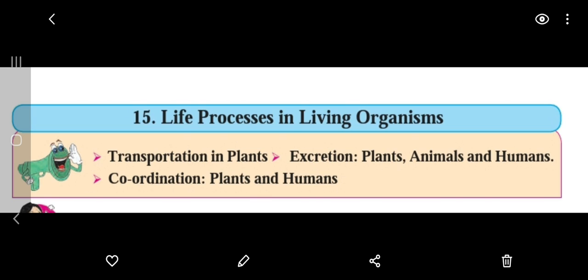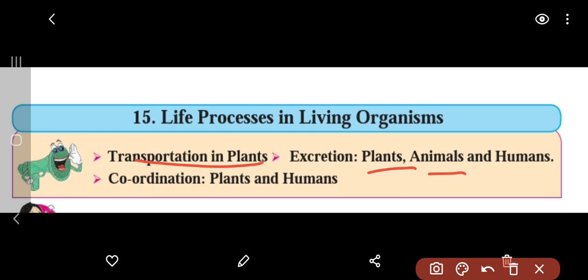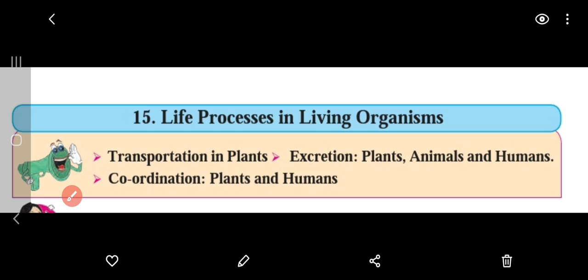In this chapter we are going to discuss points like transportation in plants, excretion in plants, animals and humans. What is coordination in plants, and how does it take place in plants and human beings? So these are the life processes which we are going to discuss. Moving ahead,